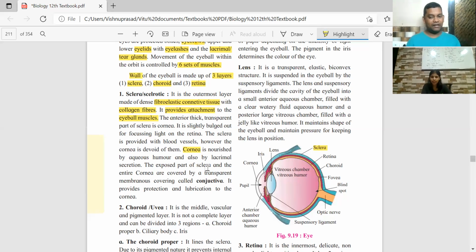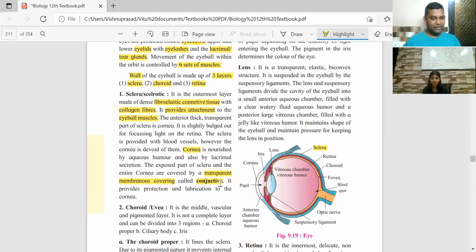Cornea is nothing but a part of the sclerotic layer in the front, which is transparent. Okay, then this cornea is the outermost front portion. The cornea and the entire sclerotic layer are covered by a thin membranous covering, which is transparent. That transparent membrane covering is the conjunctiva.